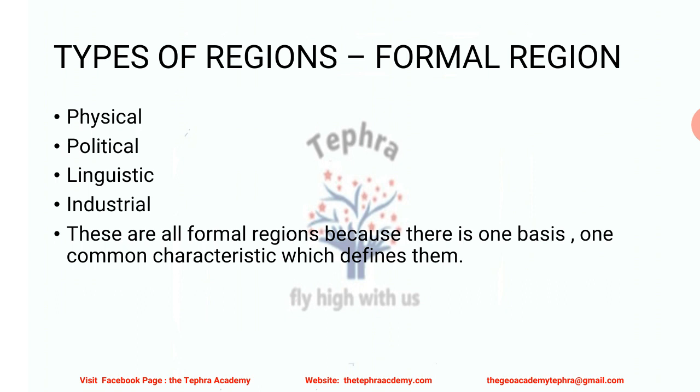There could be many such types of regions, but they are all formal regions because they are bound by one common characteristic and there is nothing else which is similar in them. This common characteristic is what makes them a formal region. So physical regions and political regions are all formal regions.